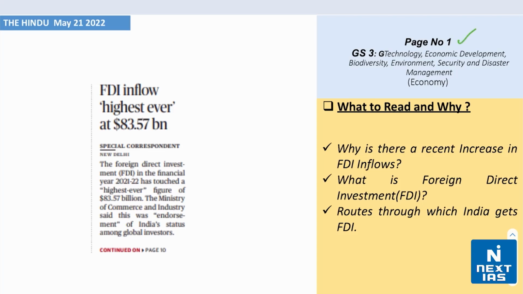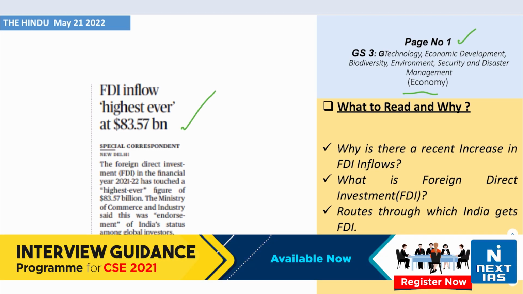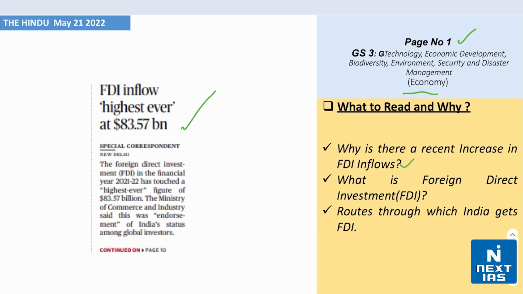Take a look on page number 1 from the topic of economy. This headline is about FDI inflow, highest ever at $83.57 billion. Now, understand why is there a recent increase in the FDI flow? Also, understand about FDI, that is foreign direct investment, the routes through which India gets FDI. You need to understand that as well.